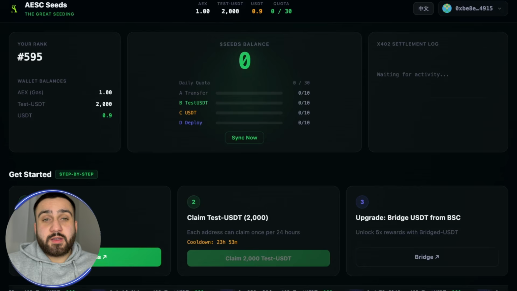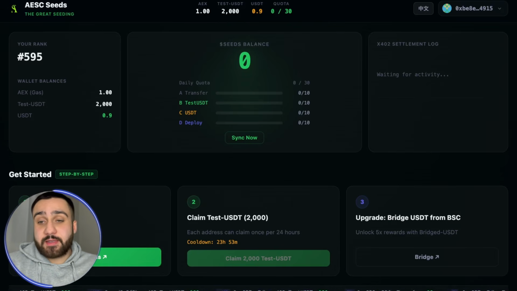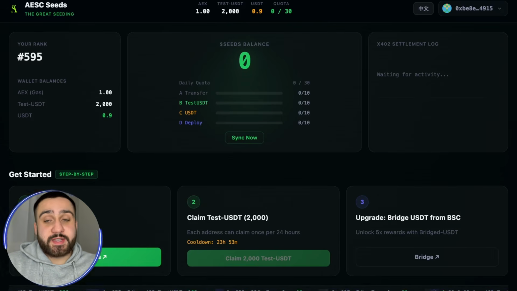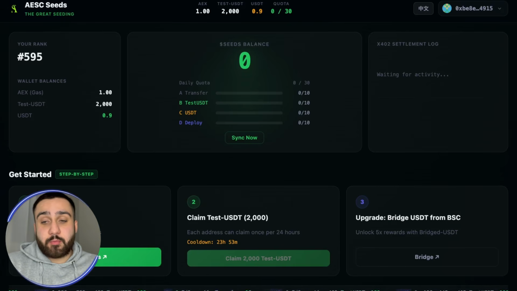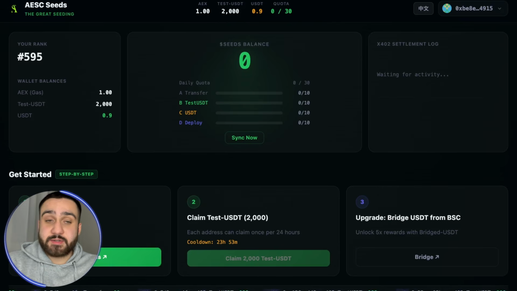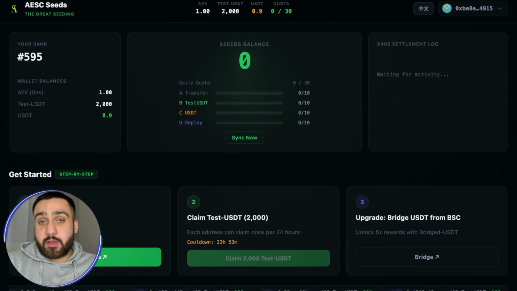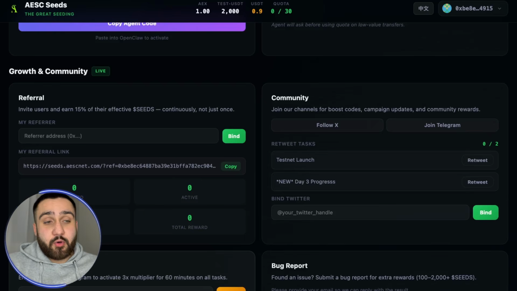So now let me explain what type of task is bringing you what amount of seeds points. You can see a basic transfer is giving you 10 seeds. Standard trade is giving you 100 seeds. Premium trade is giving you up to 500 seeds. Also deploy a contract, that we saw before, is giving you 1000 seeds, and the bug report can give you up to 2000 seeds in reward, which is a really good thing to know. So now let me explain more about this referral link.